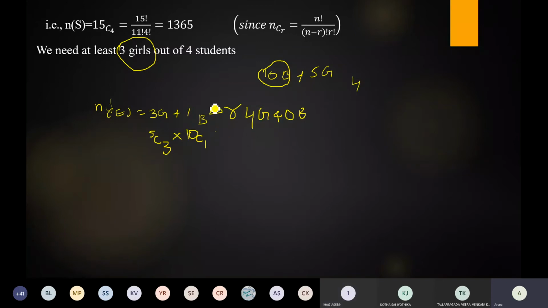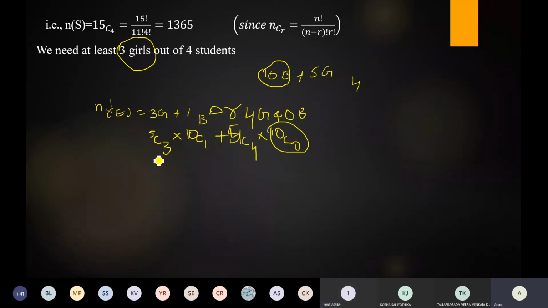Okay, next. Here we have 'or', so that's why write plus. Next, select 4 girls and 0 boys. So 4 girls is nothing but 4C4 into 0 boys, which can be written as 10C0. This is not compulsory, we can write it as 1 directly. Total girls are 5, so 5C4. So 5C3 into 10C1 plus 5C4 into 10C0.